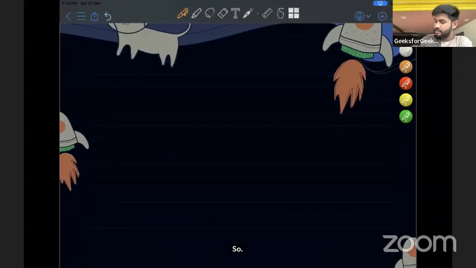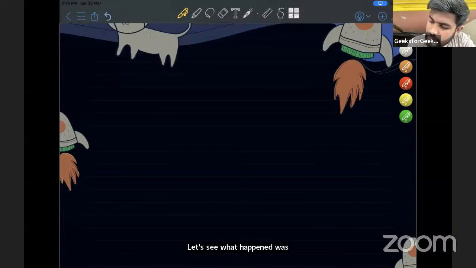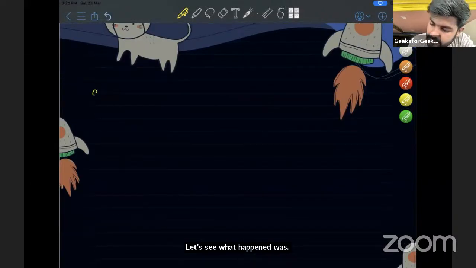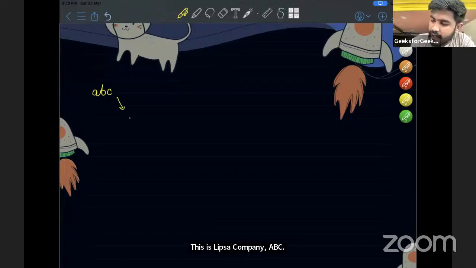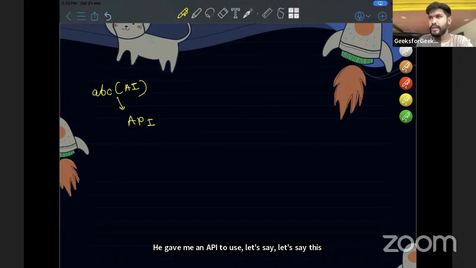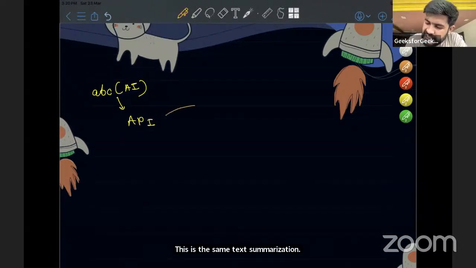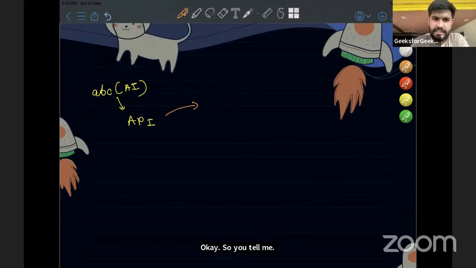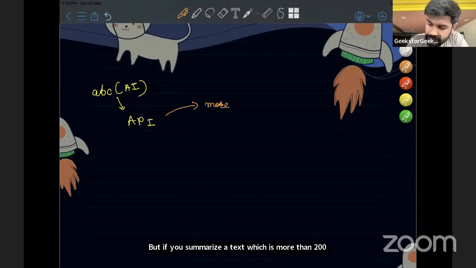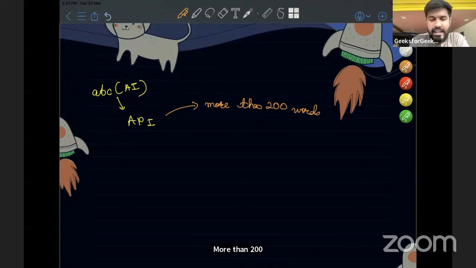Let's say what happened was, this is company ABC. He gave me an API to use. Let's say ABC company is an AI company. He gave me an API. What is this API all about? This is the same text summarization. He tells me, Siddharth, this is an API to summarize a text. But if you summarize a text which is more than 200 words, then I would charge more. Then he would charge me more.